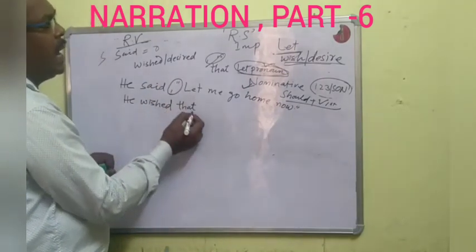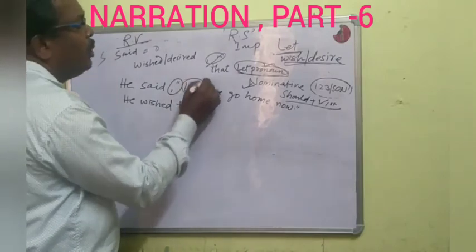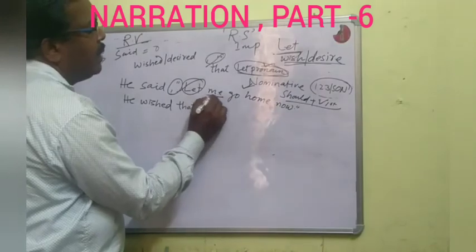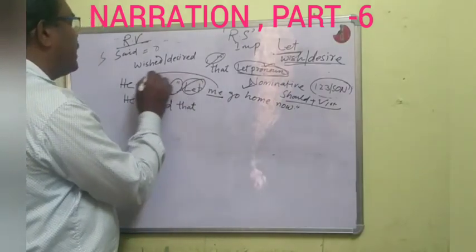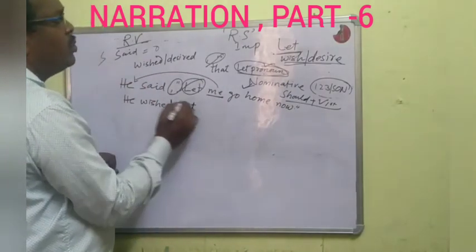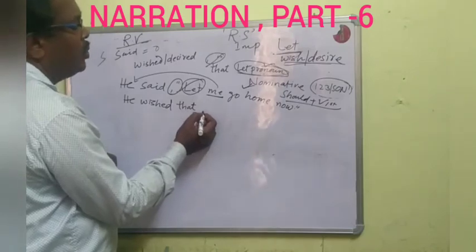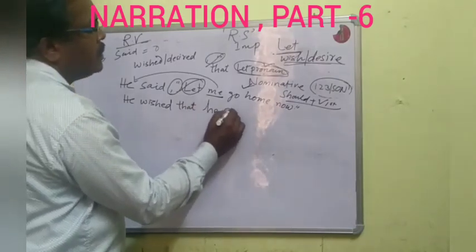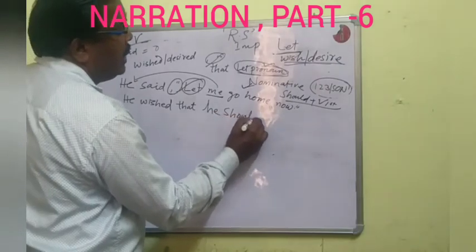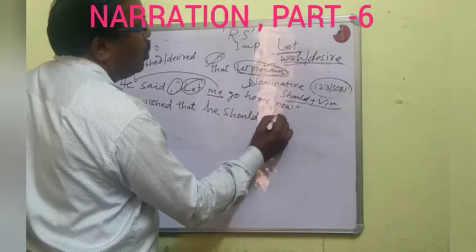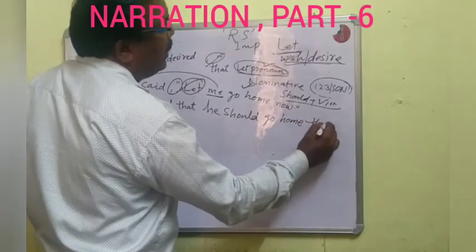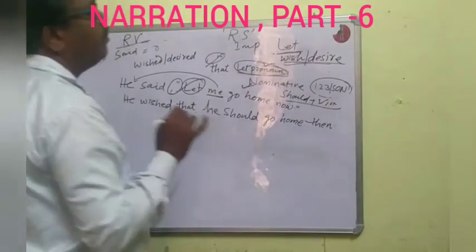He wished that. Then let will also be removed. Then the objective case pronoun will be changed into nominative case pronoun. So here it will be he. Then he should go home then.